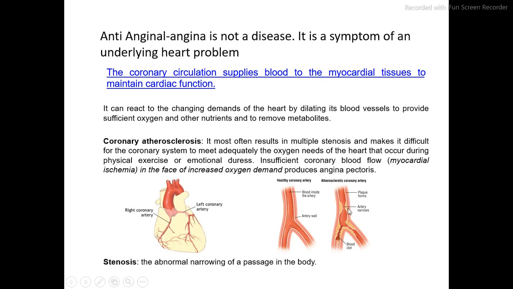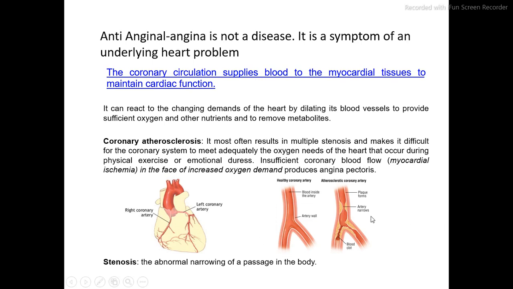So over here the thickness of the wall is increased. How is it increased? Because of aggregation of platelets or some other reason. The thickness of the wall increases and hence the blood will not flow properly. So atherosclerosis is the primary cause of angina pectoris.